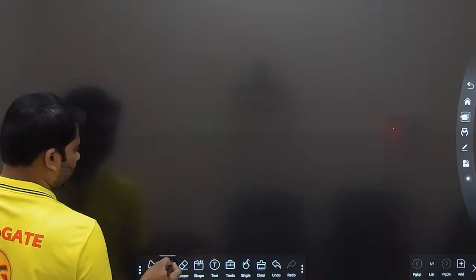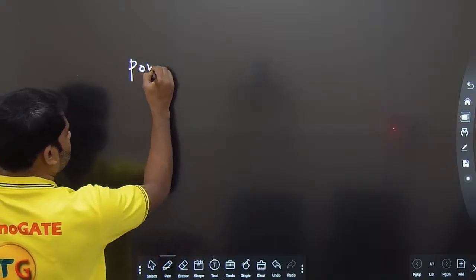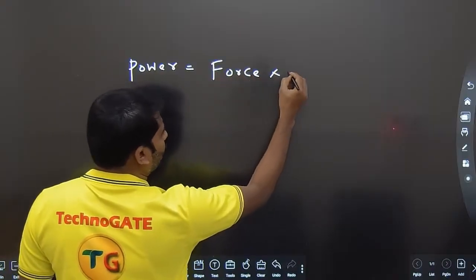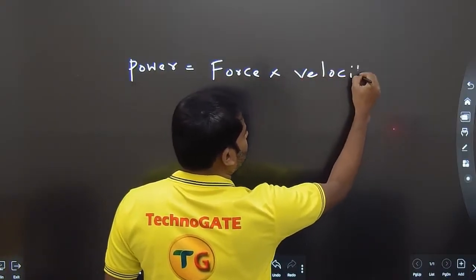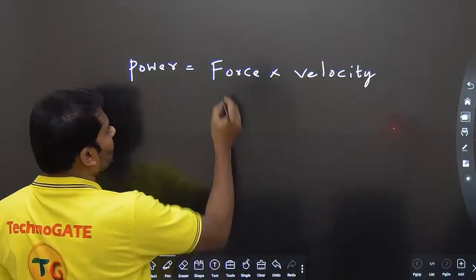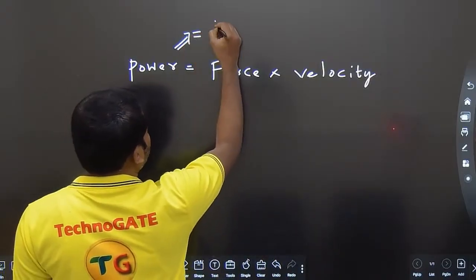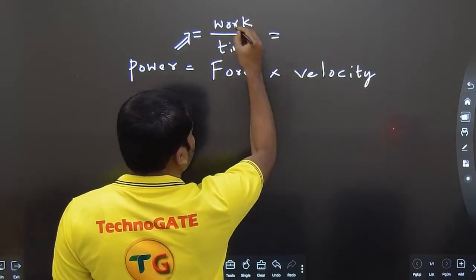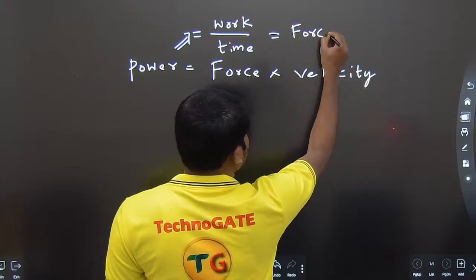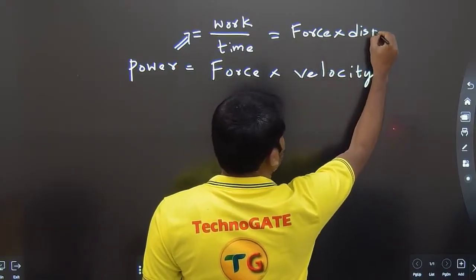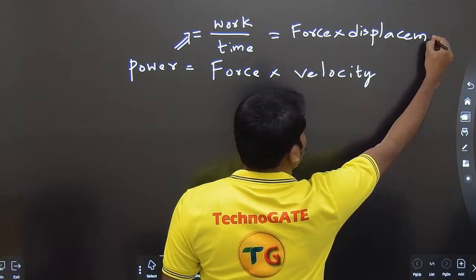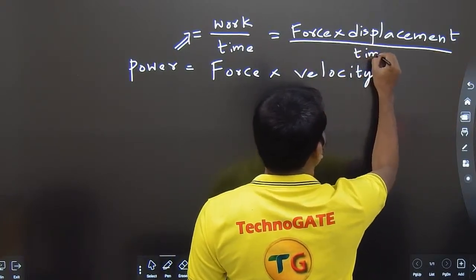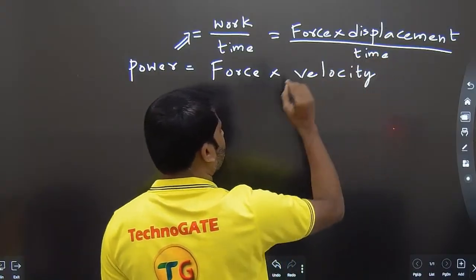If you take power, there is a formula for power which is force into velocity. How does this come? Power is basically work done by time. Work is force into displacement. You divide the whole thing by time. So displacement by time comes out to be velocity.